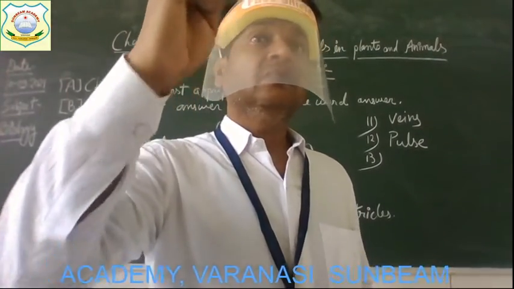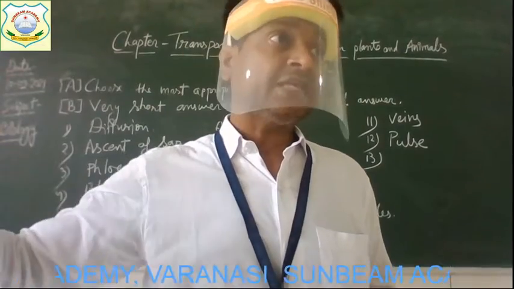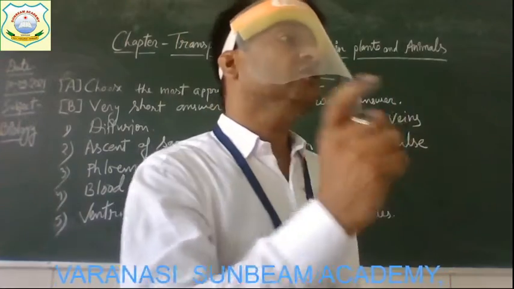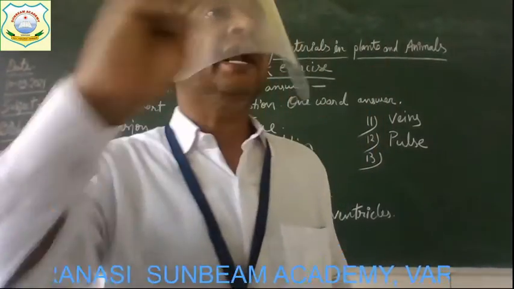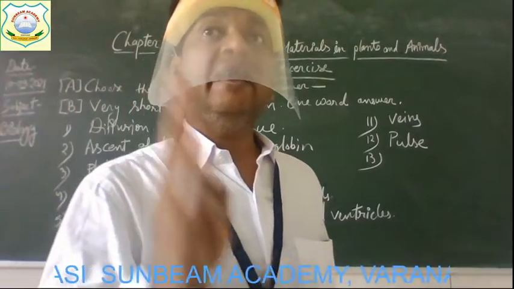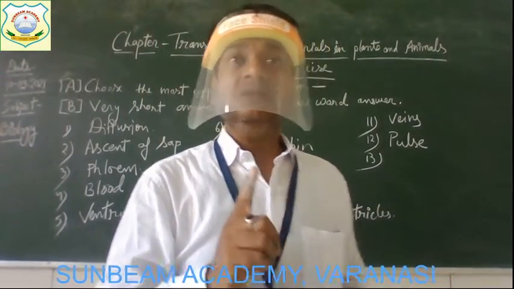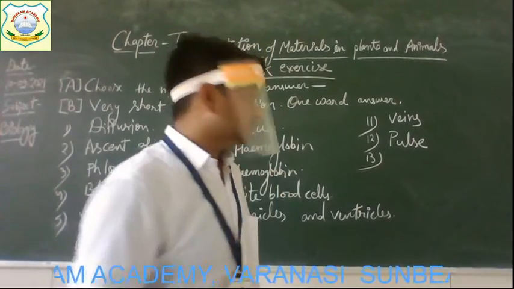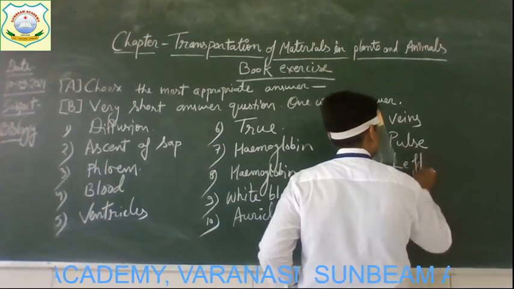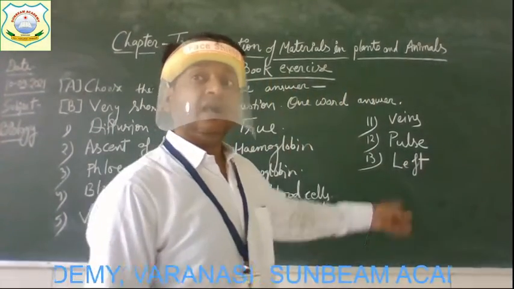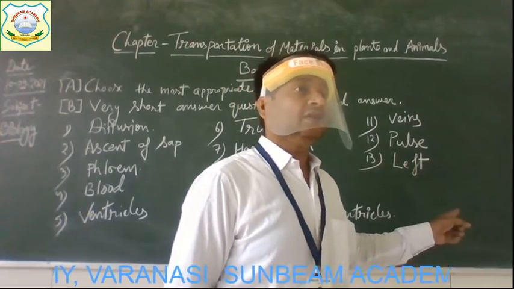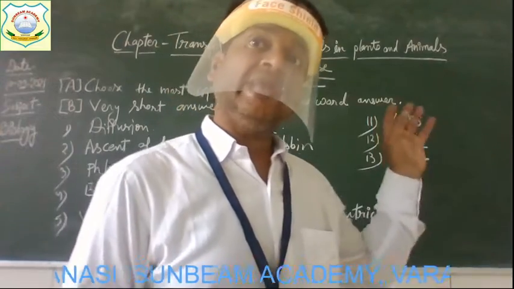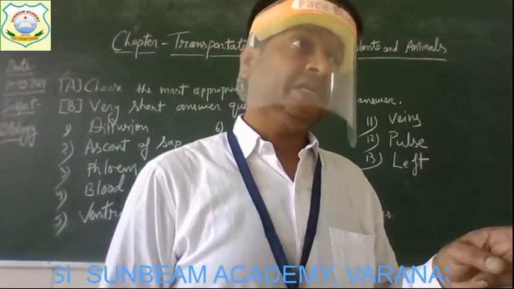We have one auricle and one ventricle on the left side and one auricle and one ventricle on the right side. So here you have to name the direction, left or right, where we have oxygenated blood. What will be the correct answer? Left side. Alright. You can say that in the left auricle and left ventricle, oxygenated blood is there, and in the right auricle and right ventricle, deoxygenated blood is there.